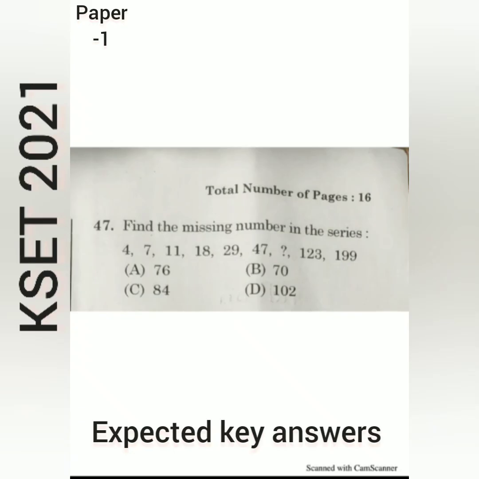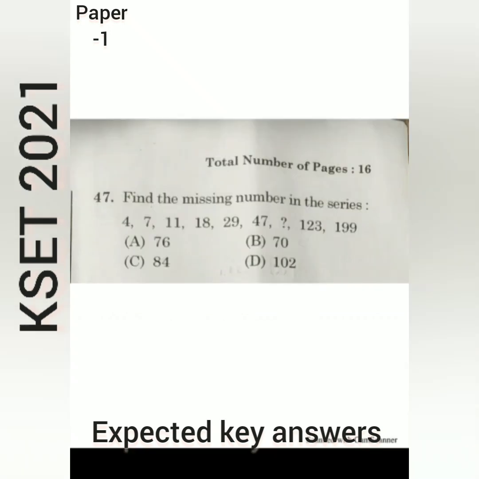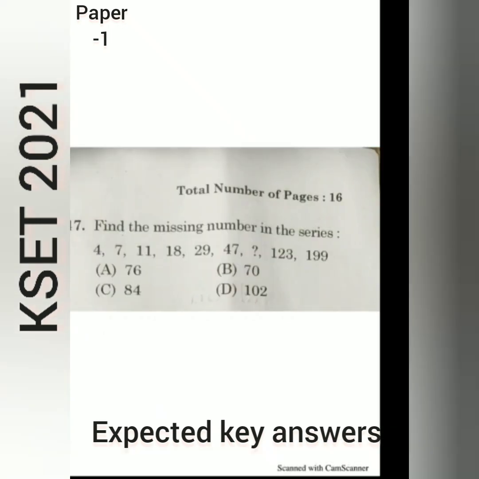The next question, find the missing numbers in this series. 4, 7, 11, 18, 29, 47, question mark, 123, 199. Here options are available: 76, 70, 84 and 102. Now the solutions.